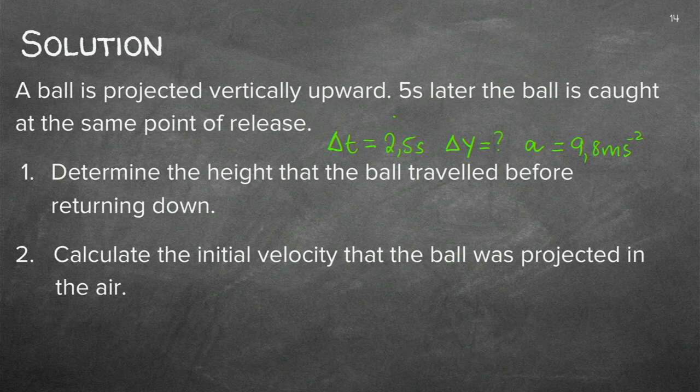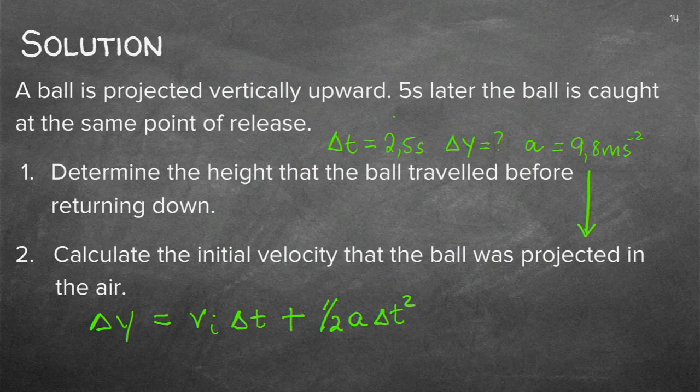So let's see if we can do it. I'm going to take the one equation that says delta y is equal to vi delta t plus a half of the acceleration delta t squared. What do I know? The height that it traveled before returning down is that one down there. But I don't have the initial velocity.